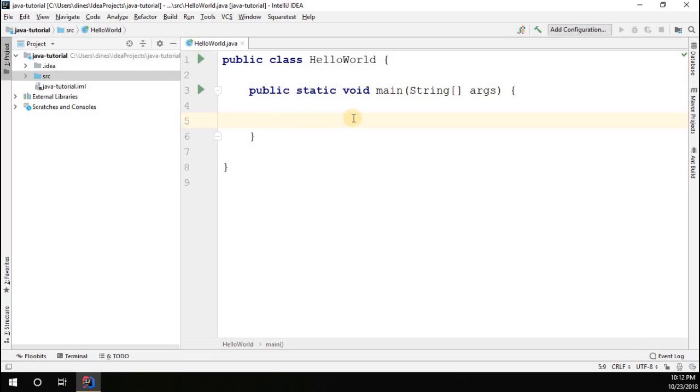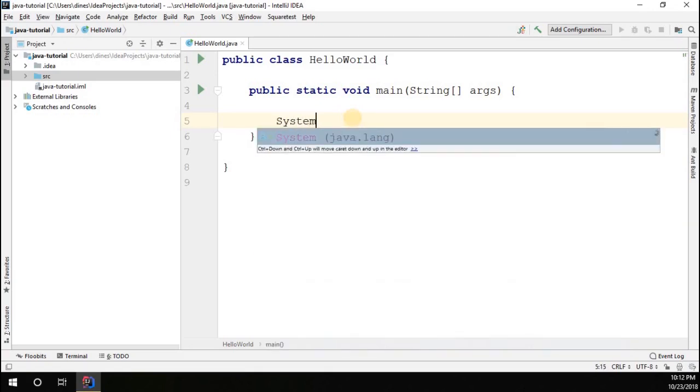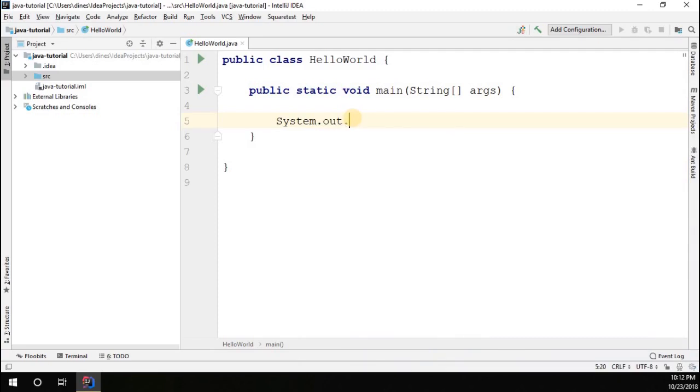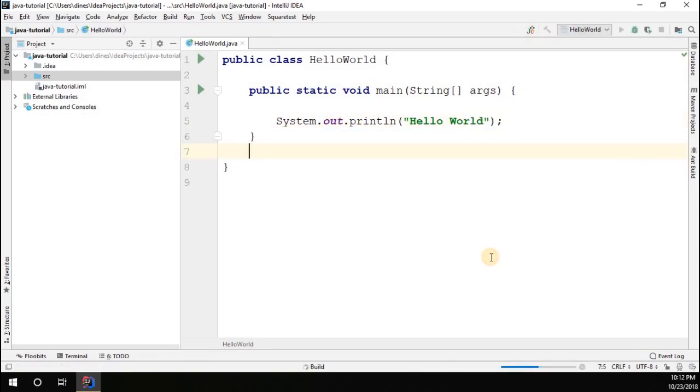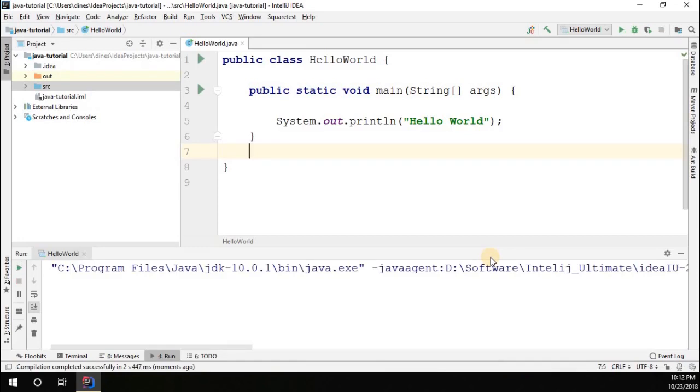We're going to print hello world, right? So I have to do that. System.out.println. I'm going to print simply hello world. So let me run this program. Here we go. We got our first hello world program using the Java programming language.